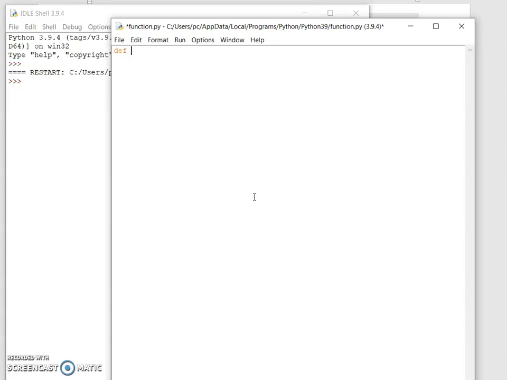The function name can be whatever you want; it is user defined. I've taken my function, then parentheses, colon, and indentation should follow. Indentation is a must, because indentation gives scope to the program. Next, a print statement: print my function.